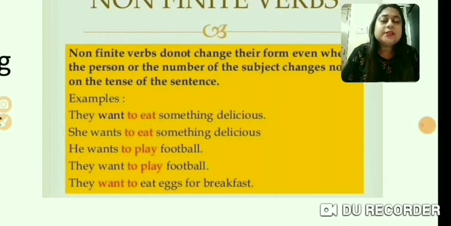So first, in the first sentence, they want to eat something delicious. What is the subject? They. And then we are using the verb in the to form, that is to eat. In the second sentence, she wants to eat something delicious. Over here the subject is she, that is singular. Then also the verb has not changed. Okay, neither the form, the number or the tense, it is the same whether the subject is singular or plural, that is to eat. That's why it is an infinitive.